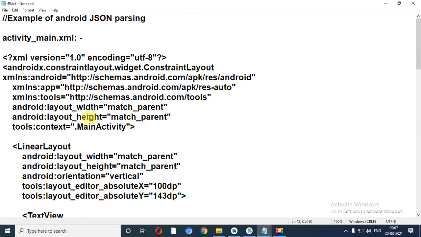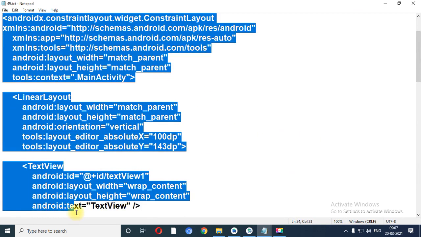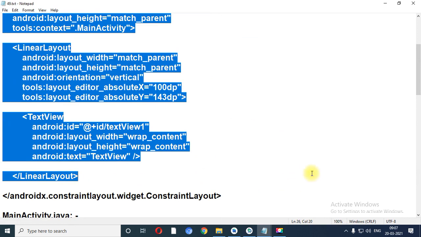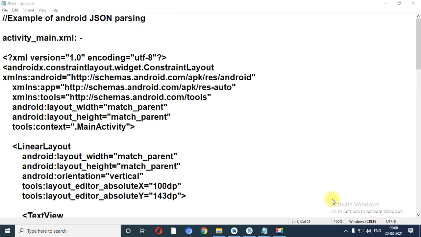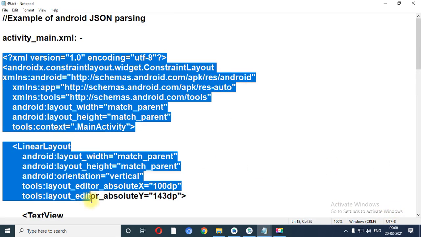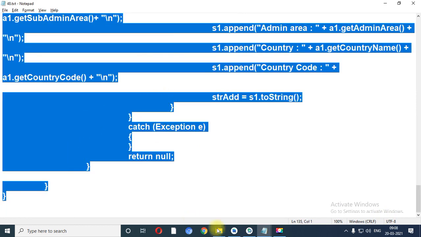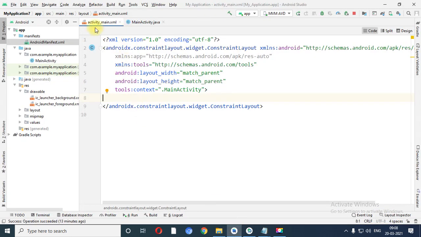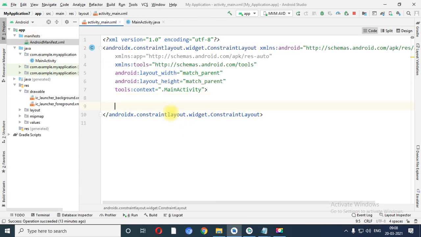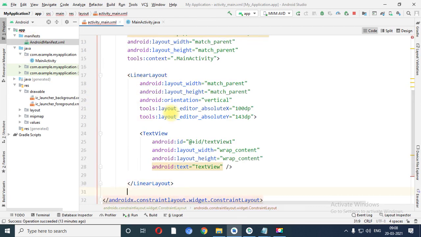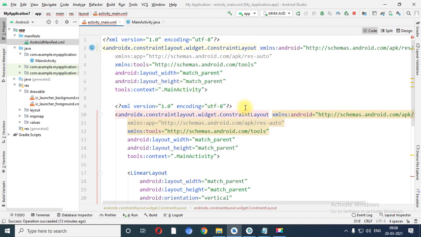Now let me copy this program and paste it in Android Studio. Let me copy the XML file first. We do not require the manifest file over here. We can directly use designing and coding.